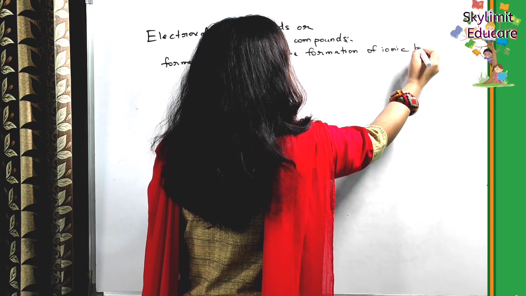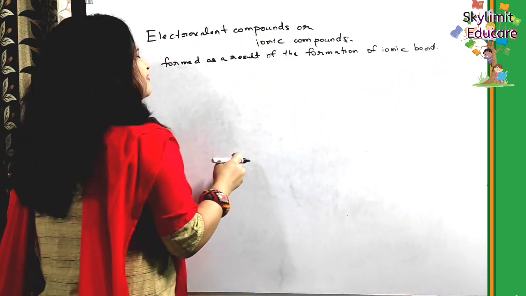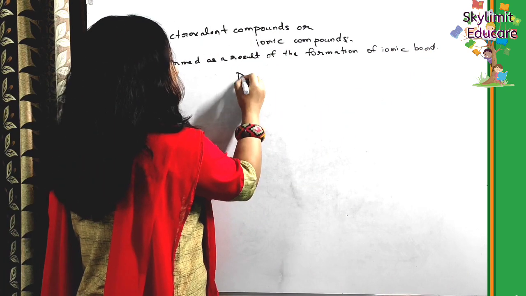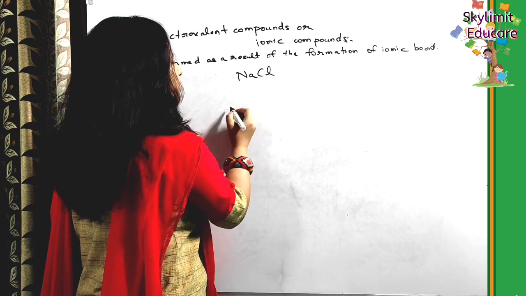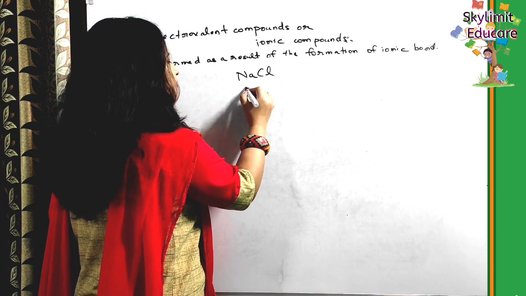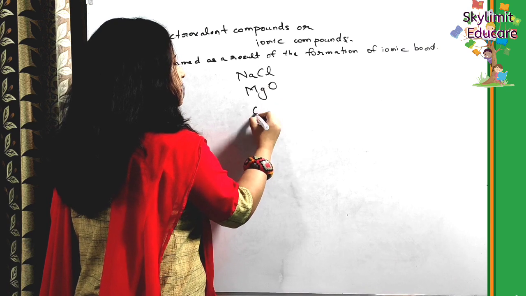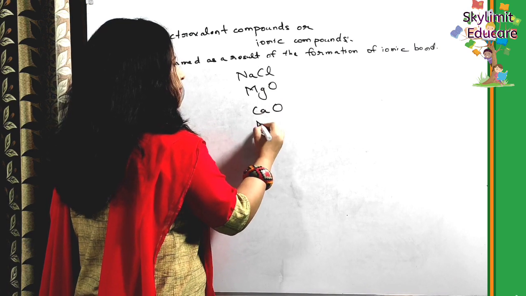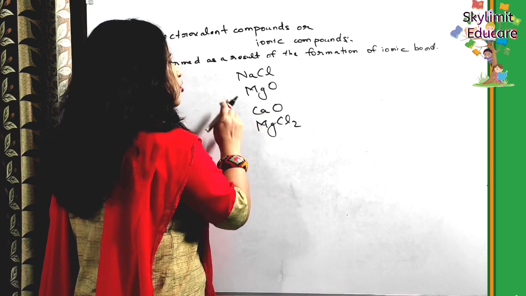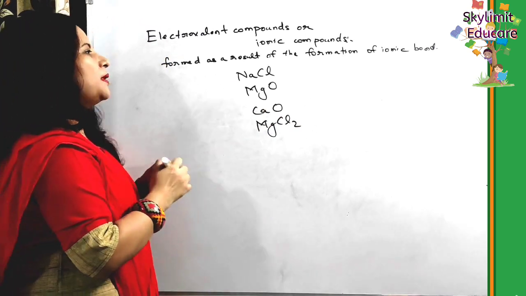Yes or no? So whenever you see a metal and a non-metal, like sodium chloride, magnesium oxide, calcium oxide, or magnesium chloride, in all these cases you can see why these compounds are formed.